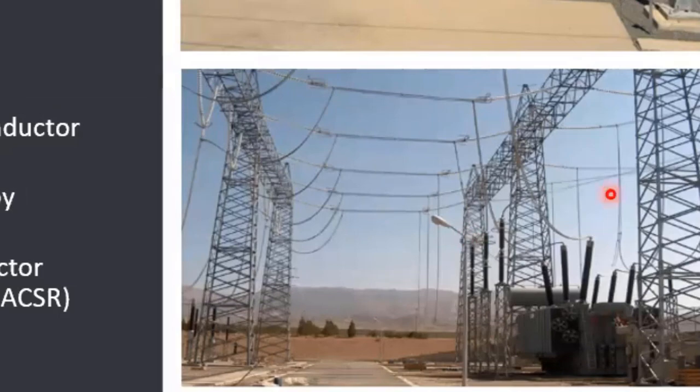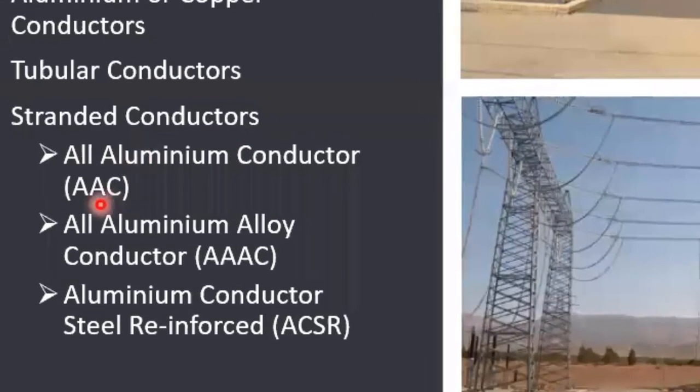These standard conductors are of different categories, like all aluminum conductor, all aluminum alloy conductor, and aluminum conductor steel reinforced. These are the different types of standard conductors available. In India, mostly we use aluminum conductor steel reinforced. These are widely available and provide the highest mechanical strength compared to the other conductors. Where we are not getting aluminum conductor steel reinforced, we go for all aluminum conductors for bus bars.